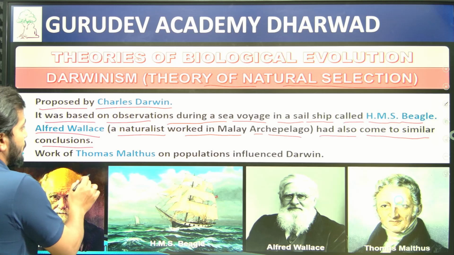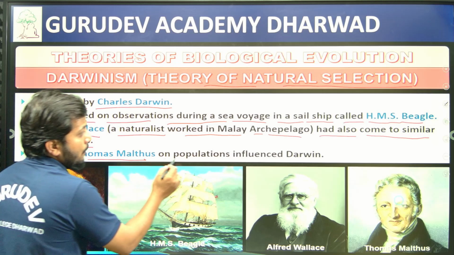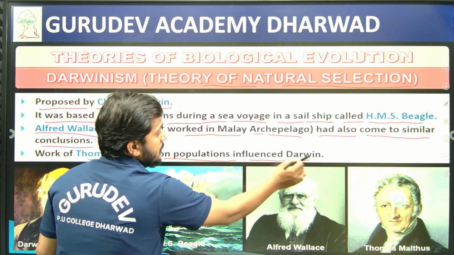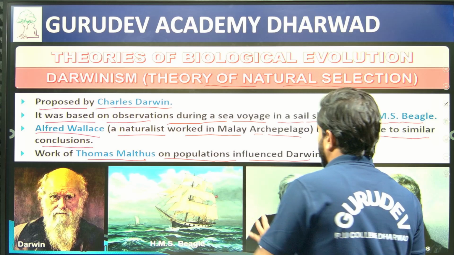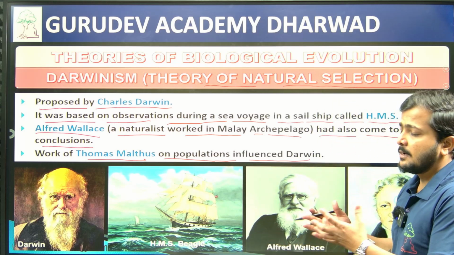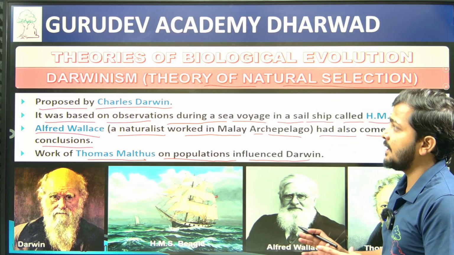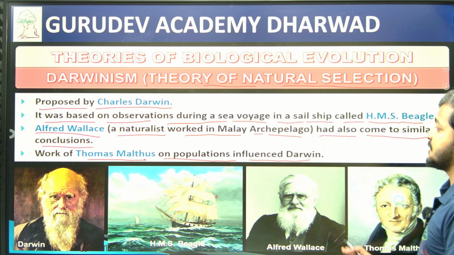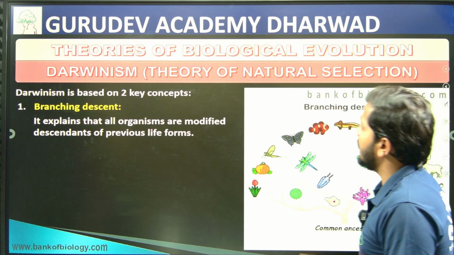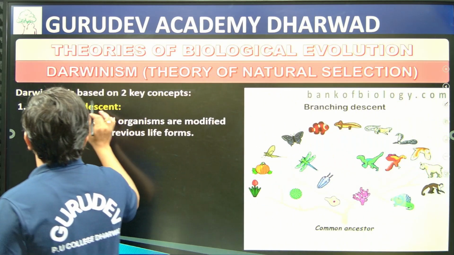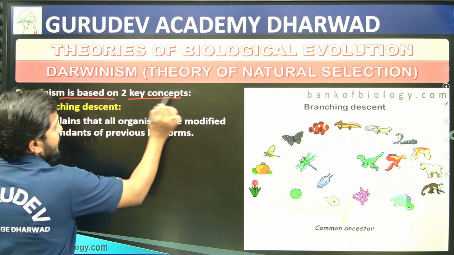And the work of Thomas Malthus on populations influenced Darwin. All those steps summed up the theory of natural selection. Now, this theory of natural selection says that Darwinism is based on two key concepts.